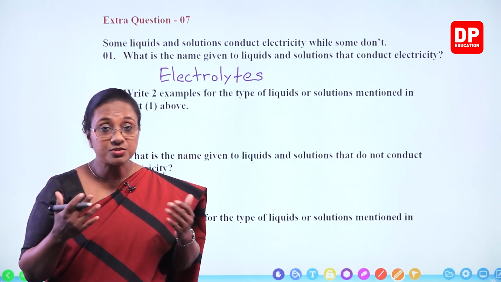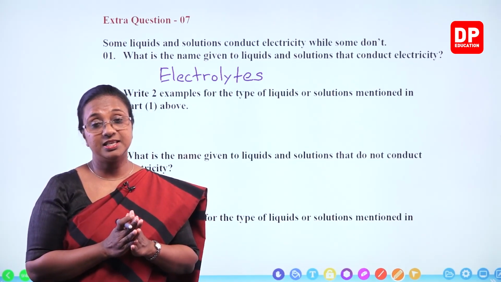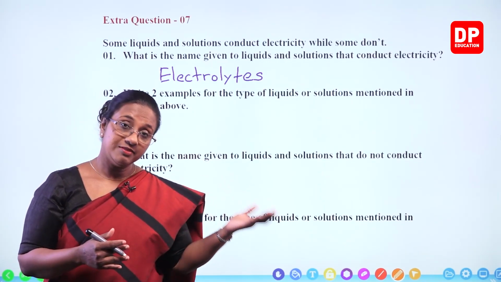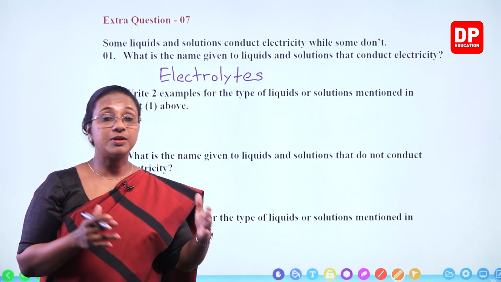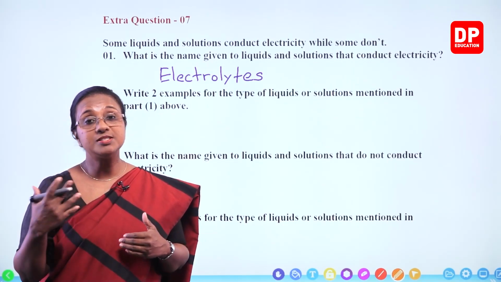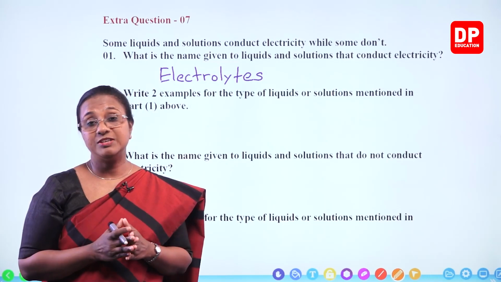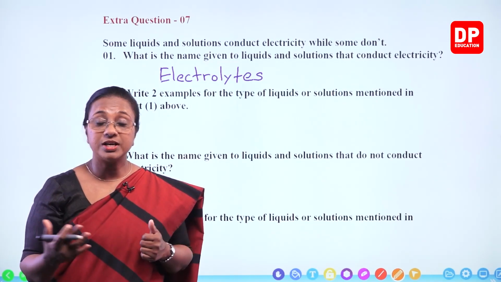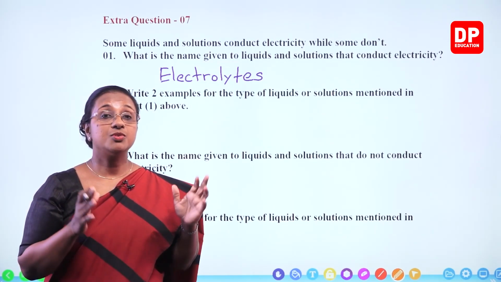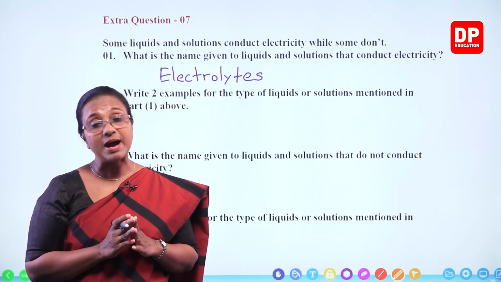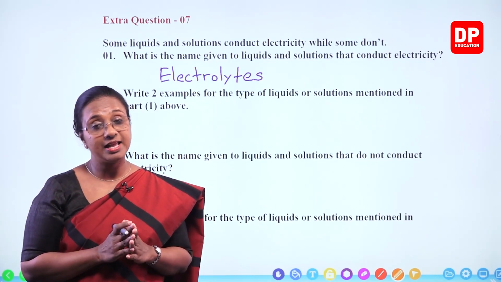Bases also conduct electricity. Salt solutions. Even the ionic compound sodium chloride is a salt. So salts, when they dissolve, also dissociate to form the positive and negative ions. They also conduct electricity. So in all these, there are mobile ions and they conduct electricity.